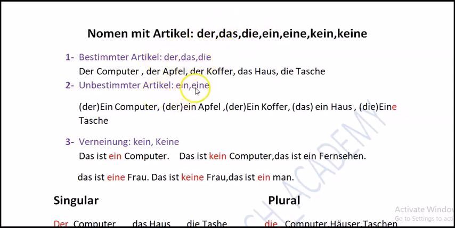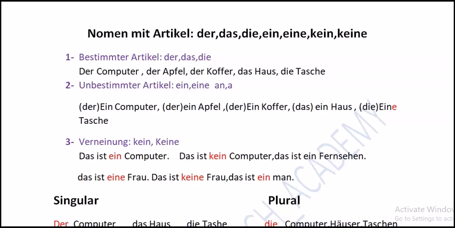And the unbestimmt, the undetermined form of the article, is ein and eine. Like in English, we have a, an, and a. For example, we say an apple, a man, a girl.